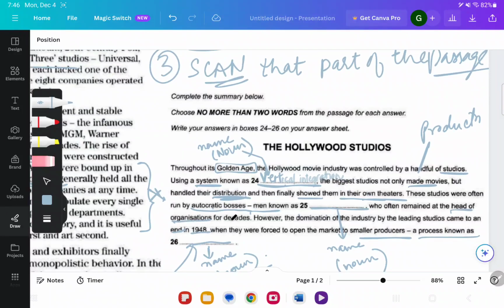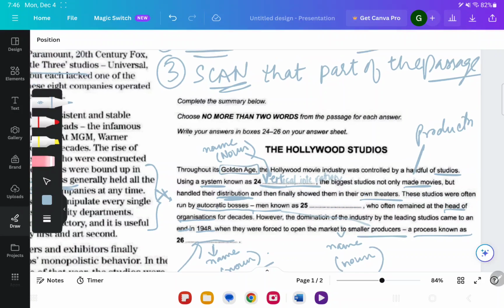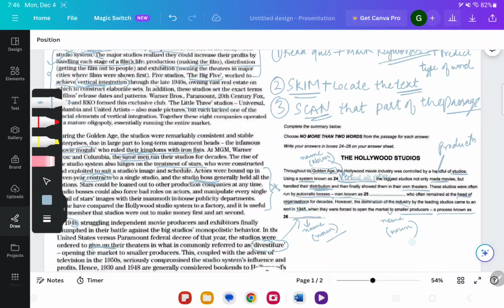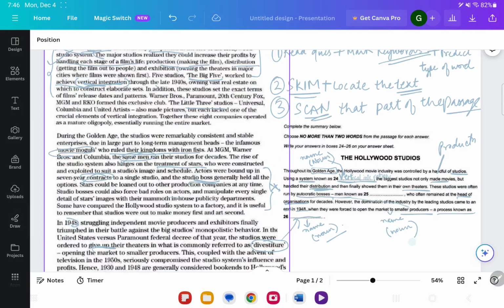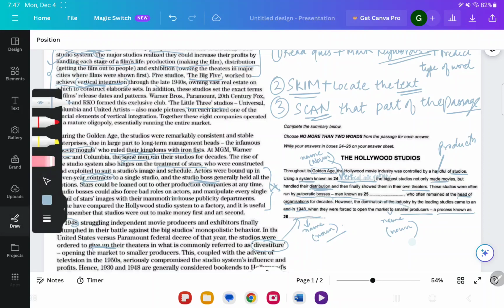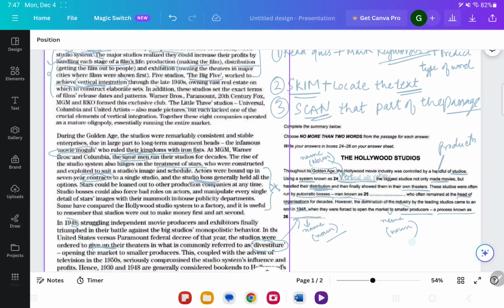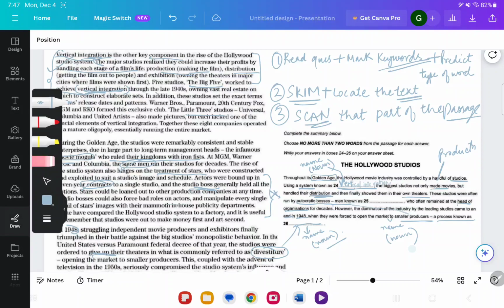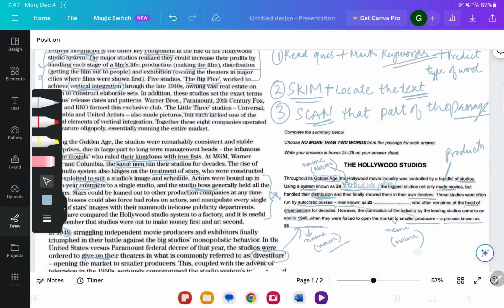Next, these studios were often run by autocratic bosses. So we have to see where they are talking about these autocratic bosses, or men who are trying to control the industry. Let's look. So here, in the first paragraph, I can see that they are not talking about the persons or anything like that, right?